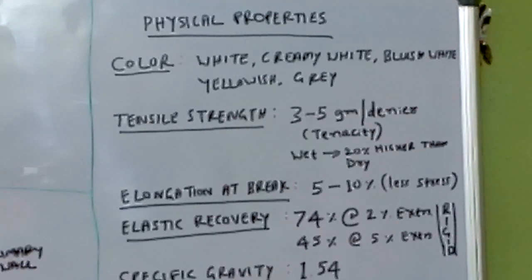Regain how much under laboratory conditions. This moisture regain is tested for all fibers, not only cotton, polyester, nylon, all textile fibers, all parameters are tested.